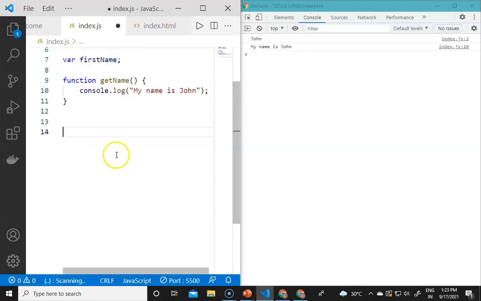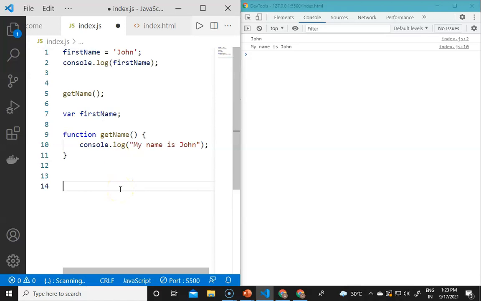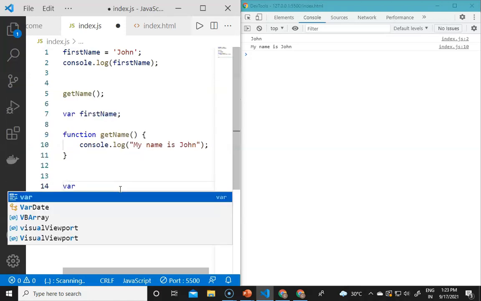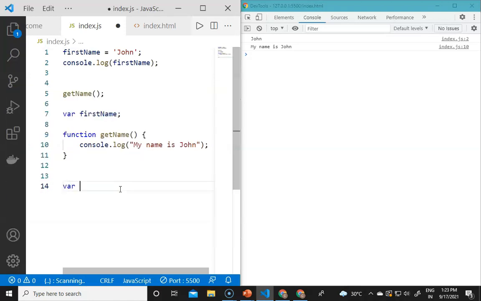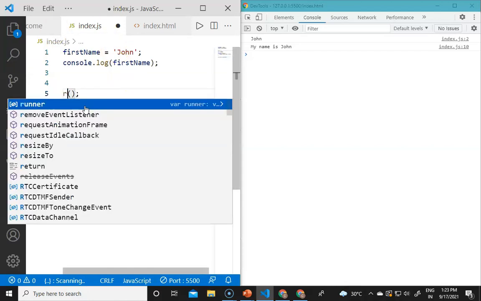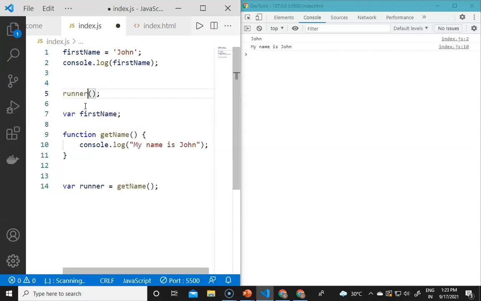And about that, if we are declaring a function expression, like declaring a new function via a variable, like var runner equals getName, so we are assigning getName to the runner variable, and if I now change the call here to runner and save, then it will give us an error, because in JavaScript only the simple functions are hoisted and not the function expressions. So this is about hoisting.